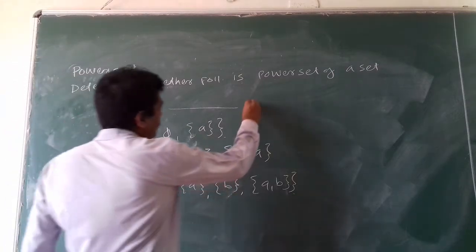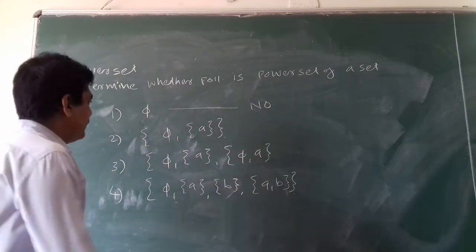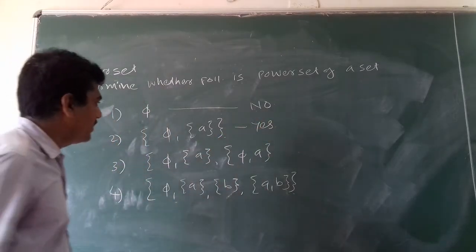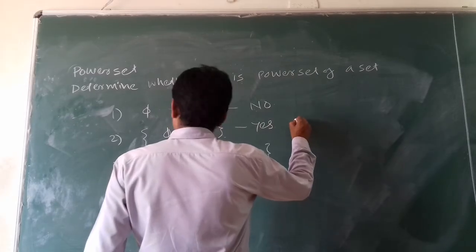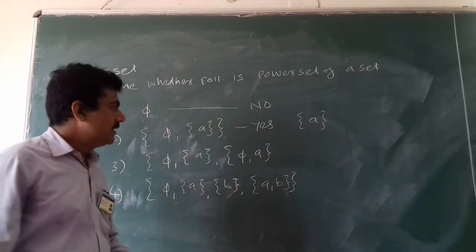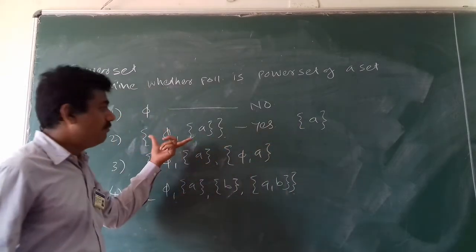Okay, so is the first a power set of any set? The answer is no. Second, this is yes. Now for which set is this the power set? The set will be a set which contains the element A. For this set, this is the power set.